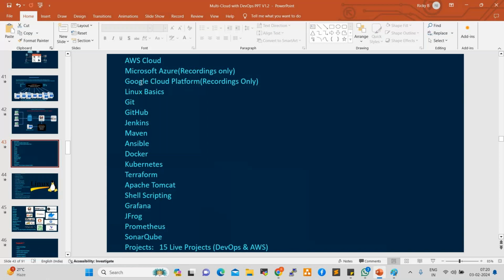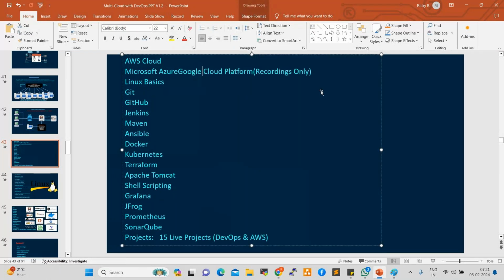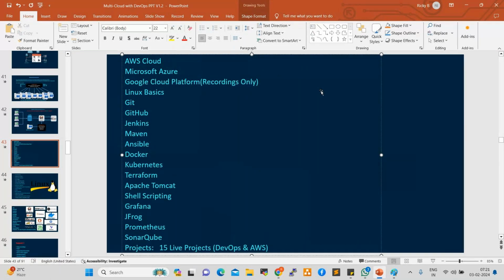Once we complete AWS, then we'll jump into DevOps. So we start GitHub, Jenkins, Maven, Ansible, Docker, these tools. After that, we'll come back to Microsoft Azure. Here I'm showing live classes, and Microsoft Azure will be a very deep dive. Google Cloud also will go deep dive.